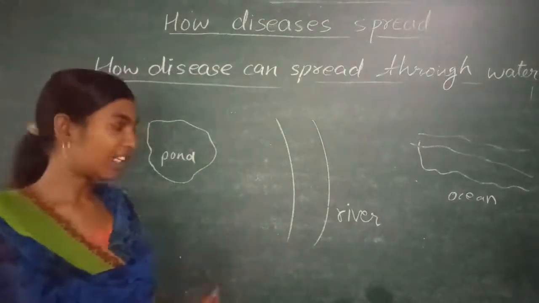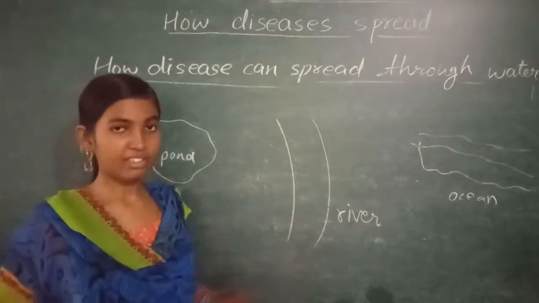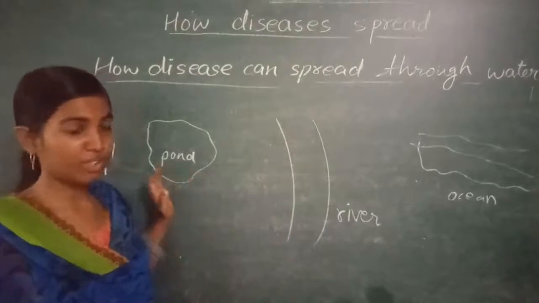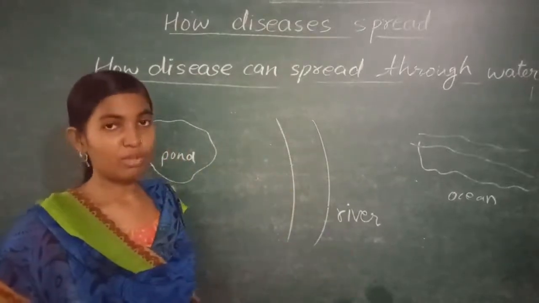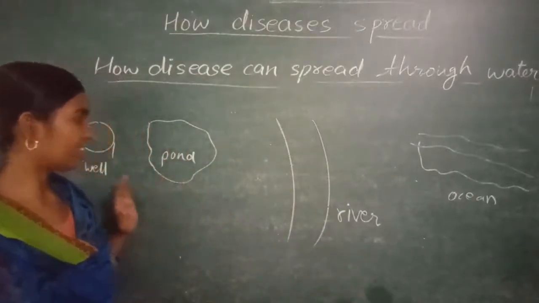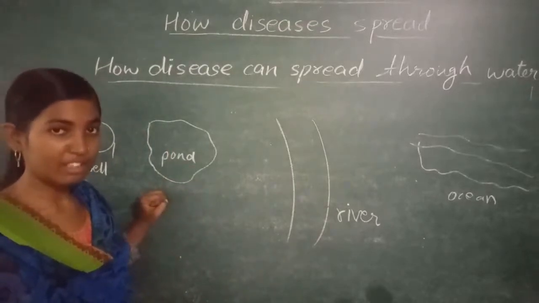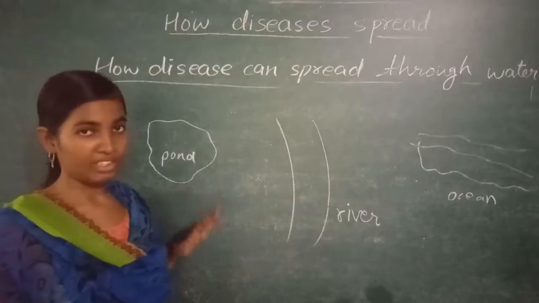When people bathe near these bodies or do other activities near them or throw pollutants in these water bodies, then these water bodies become dirty or polluted or contaminated, and their water is not pure for drinking.